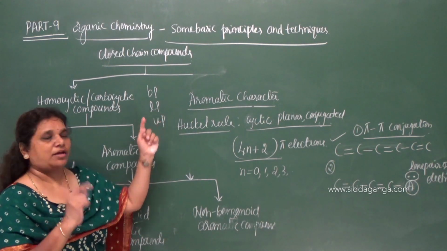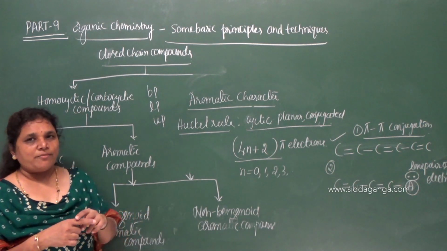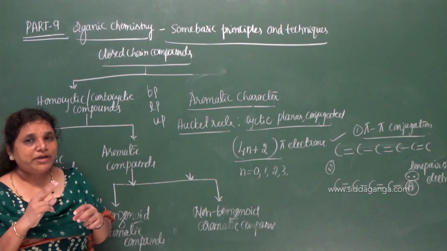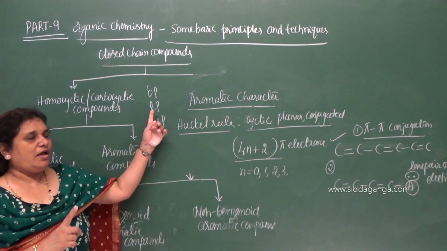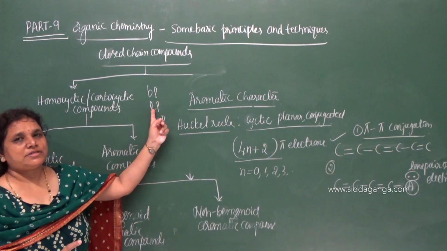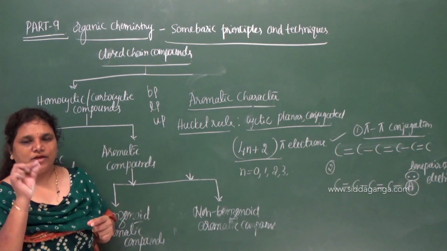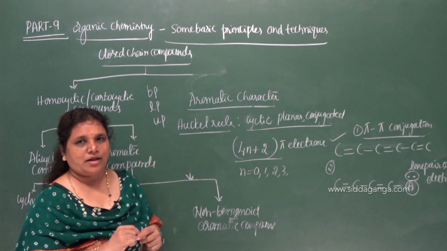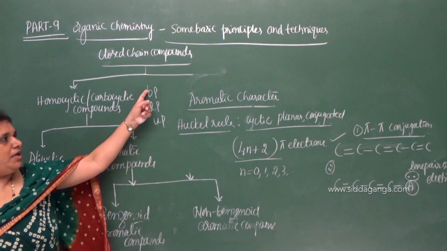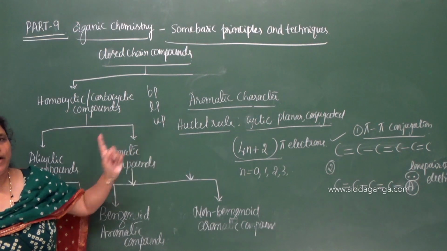In nitrogen, there is one pair of electrons, 2s2, that is not involved in bond formation because it is already completed with the 2 electrons. Since it is a completely filled orbital, it does not get involved in bond formation. So those 2 electrons are present as a lone pair. What is UP? Unpaired electron. If a single electron is present on an atom, then you can call it an unpaired electron. So BP, LP, UP: bonded pair, lone pair, and the unpaired electrons.